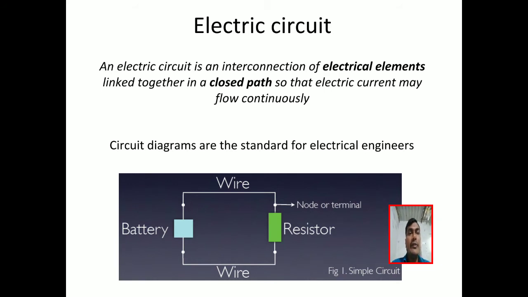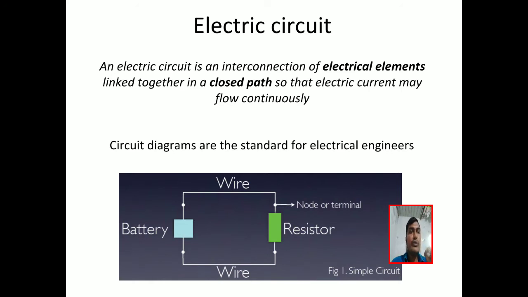Okay. So in this I am showing here one circuit. In this, battery, wire, resistor is there. So these are connected. These cumulatively form a circuit. So this electric circuit is an interconnection of all electrical elements linked together in a closed path. So if there is a closed path, there is continuity in the current. Means current will start from the battery, flow through the wire, flow through the resistor, and next reach the other terminal of the battery. This is called a closed path.